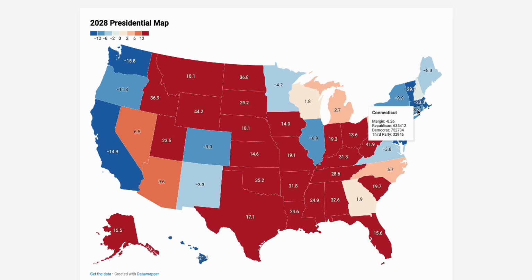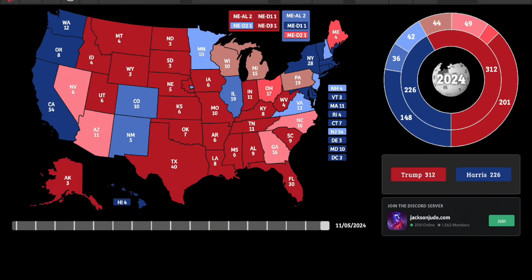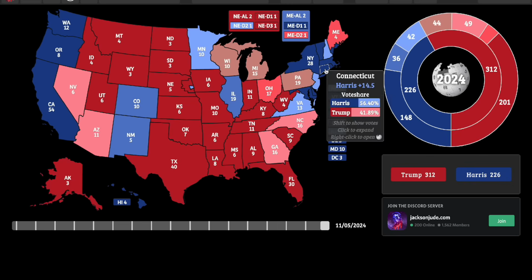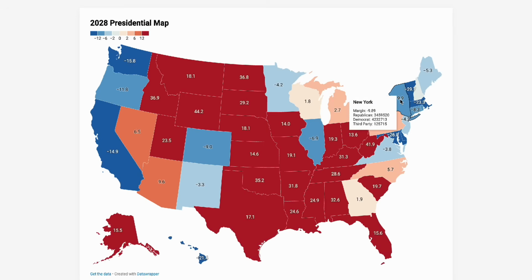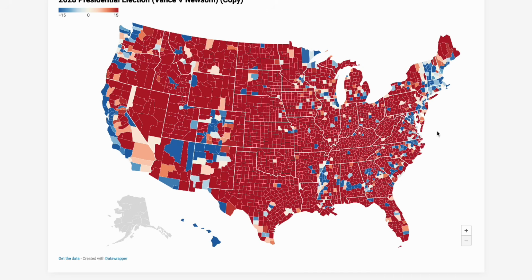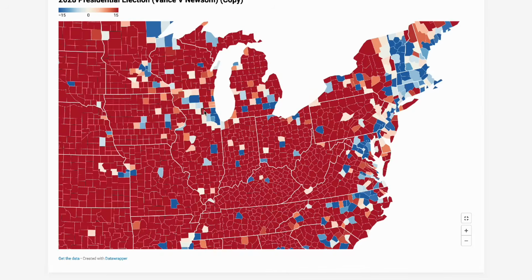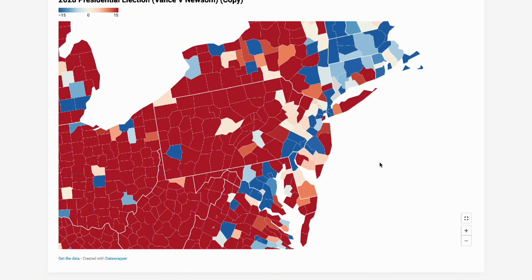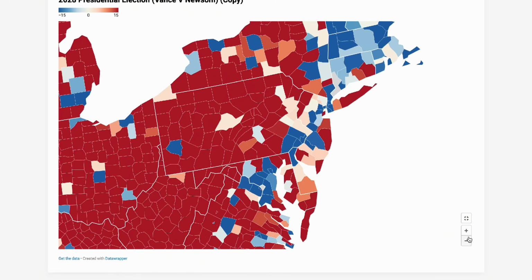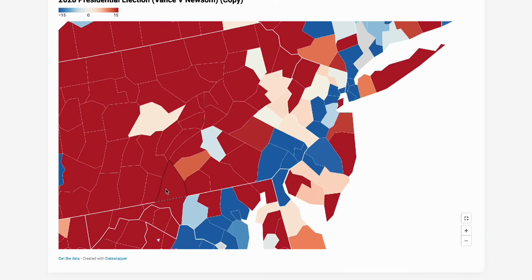But Connecticut, this is the one that shifts a lot. It's only an 8-point win for Gavin Newsom. I mean, that's very, very tight. And here is a 14.5-point win. So it actually shifts quite extensively. New York continues its rightward shift. It shifts like 2.5 points to the right. New Jersey even shifts like a point and change to the right. Vance doesn't necessarily crack in New Jersey even 2 million votes. And Gavin actually does pretty decent in the state. He does pretty all right here, actually.